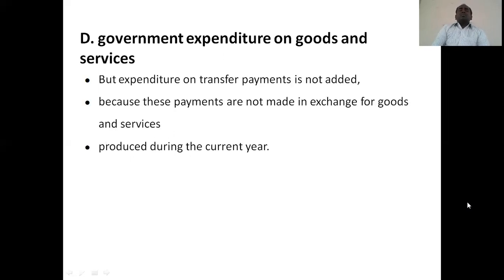But expenditure on transfer payments is not added. Why? Because these payments are not made in exchange for goods and services. Without producing and distributing goods and services, these payments are made. So these payments are not included.